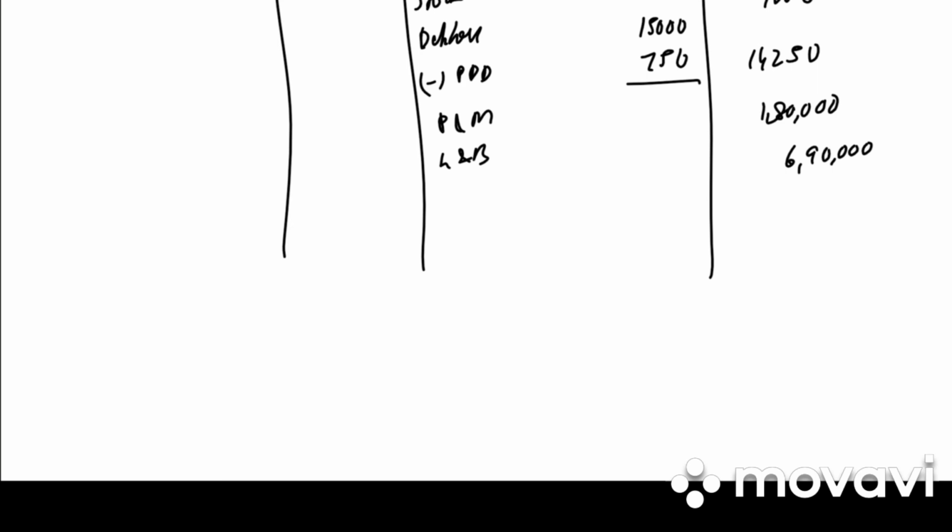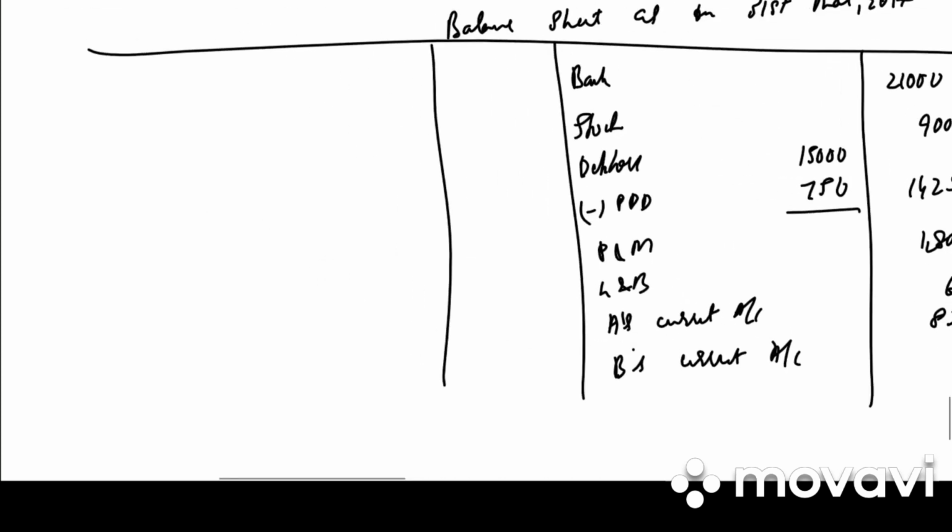There is no A's loan because we have repaid it to C. We have A's current account 85,875. B's current account 51,525. Under liabilities we have C's loan 2,06,650.